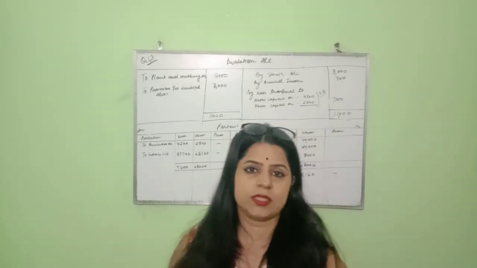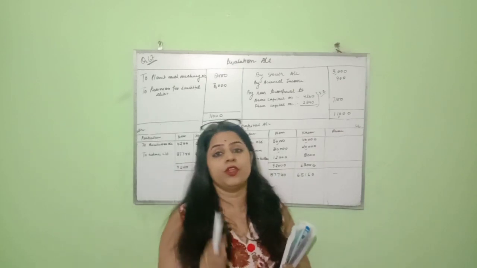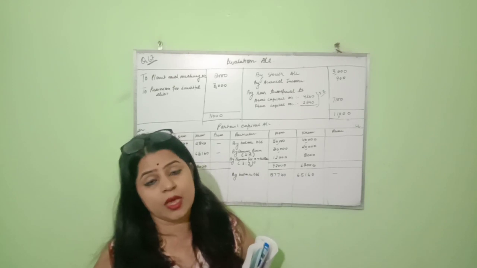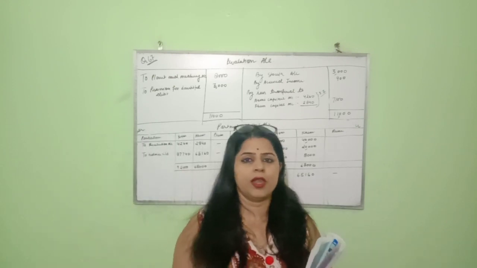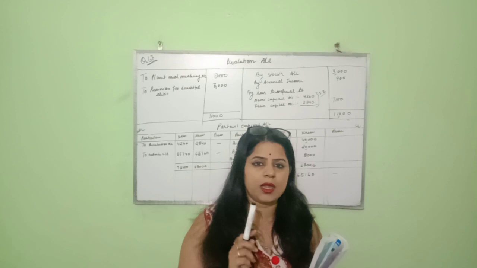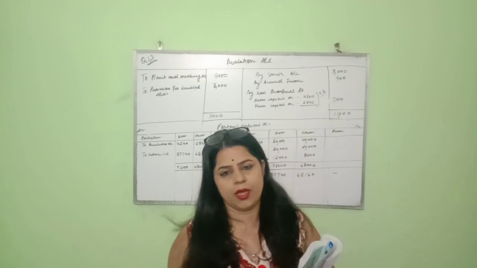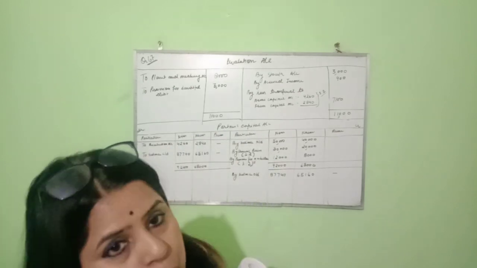In this partner's capital account, the capital of the new partner is missing, and in the question it is given very clearly that we have to find out the capital. It means the new partner is bringing a proportionate capital, so we have to find out this capital. So how will we calculate the proportionate capital?